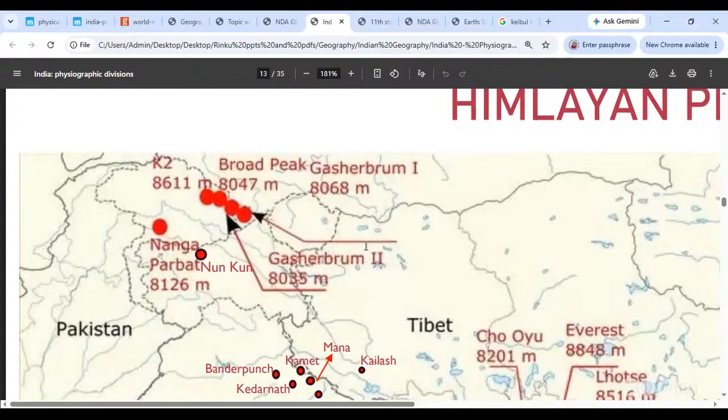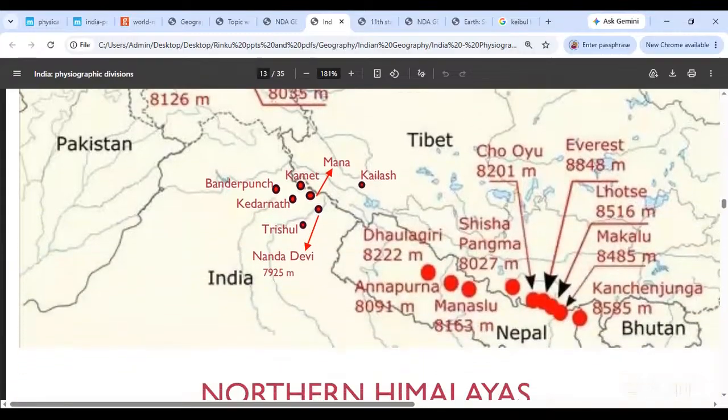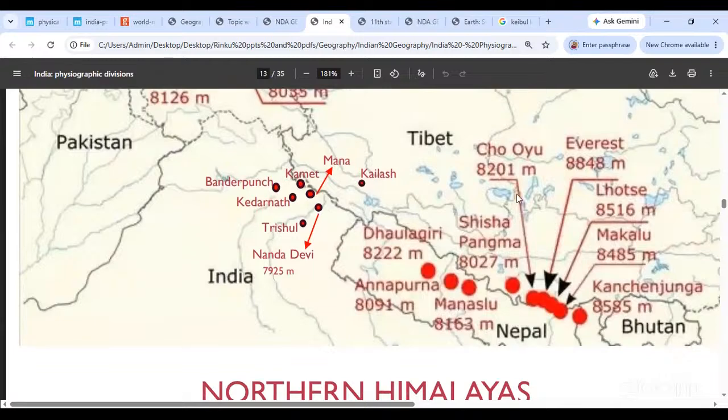पीछे मुड़ के बातें ना कीजिए. Okay, so we are saying the usual questions on peaks that you can expect: you will arrange the peaks from west to east or east to west or north to south or south to north. This is one way of doing this. Very rarely I have seen UPSC ask you questions about which peaks lie in India or which do not. For example, this entire part, Dhaulagiri, Annapurna, Manaslu, Cho Oyu, Everest, Lhotse, Makalu, these peaks do not lie in India, right? You should know this by now.